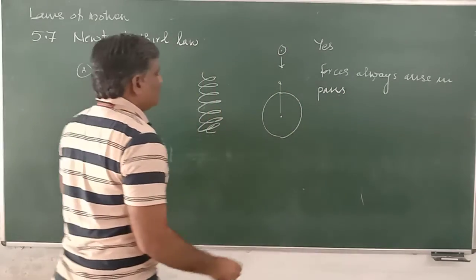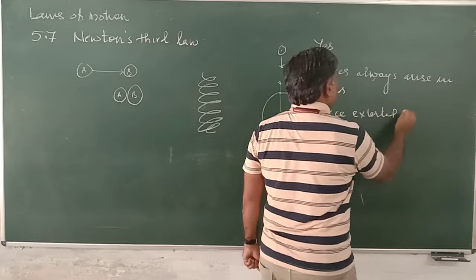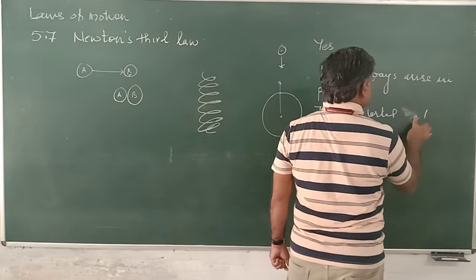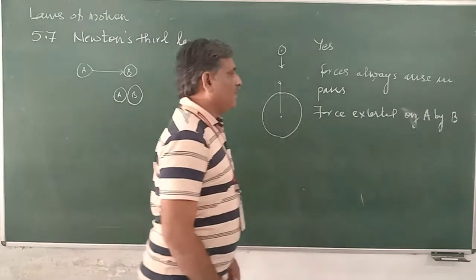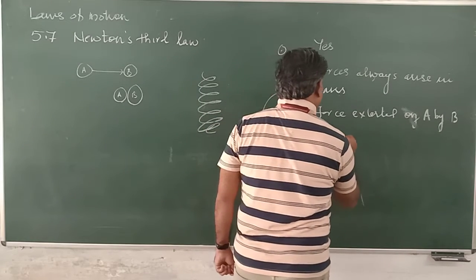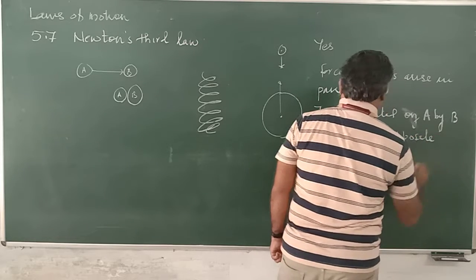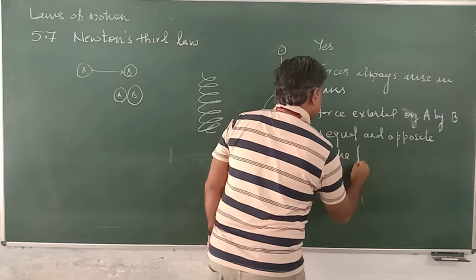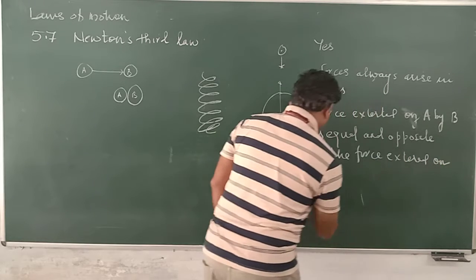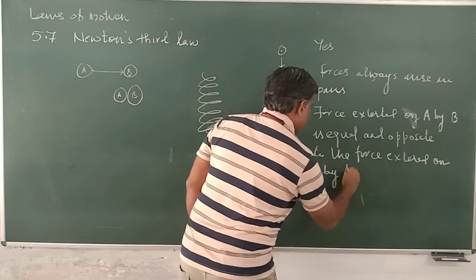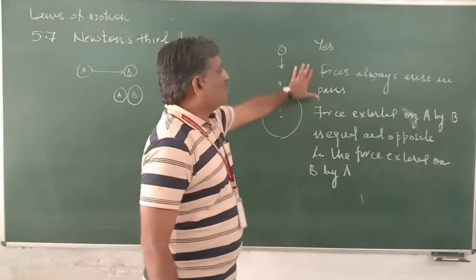For example, the force exerted on A by B is equal and opposite to the force exerted on B by A. This becomes a more simple and clear statement of Newton's third law.